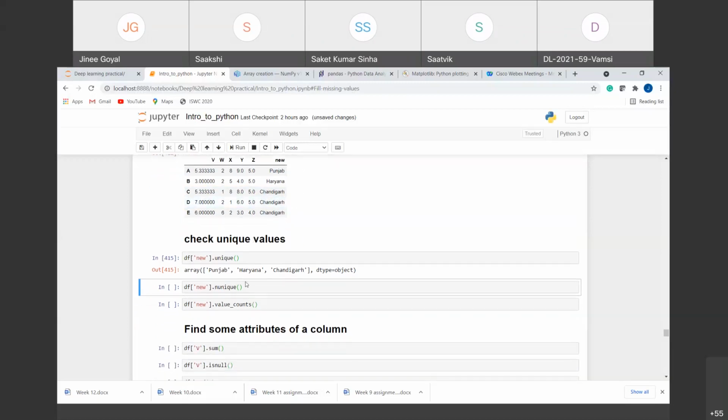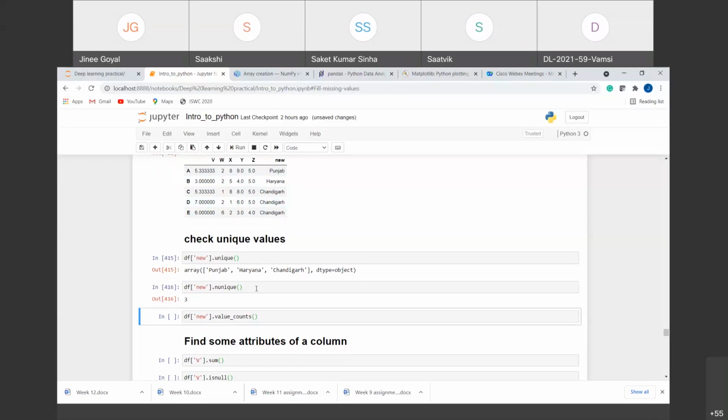Now there is another method, nunique. What this nunique tells us is the number of unique values. Sometimes we are not interested in what type of unique values there are. We are interested in the number of unique values that are present. So in that case, we can directly use the nunique function and it gives us the 3 unique values that are present.